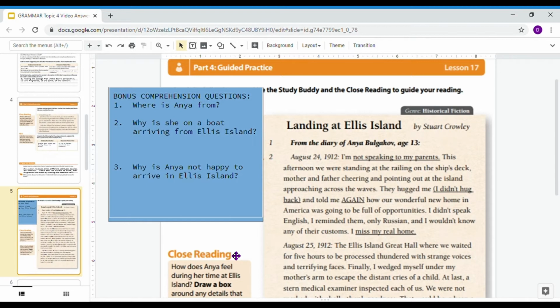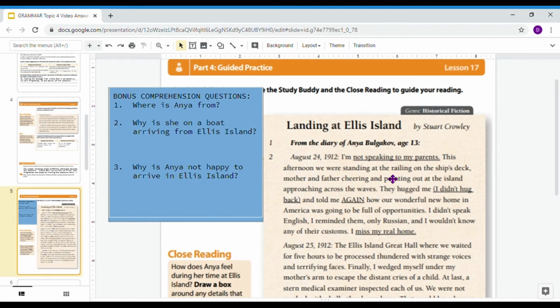I know this is kind of a bonus and it's not in your book, but comprehension is extremely important that we're continuously working on. So as I'm reading Landing at Ellis Island, I want you to think about, where is Anya from? What country? And why is she on a boat arriving to Ellis Island? And why is she not happy to be there?